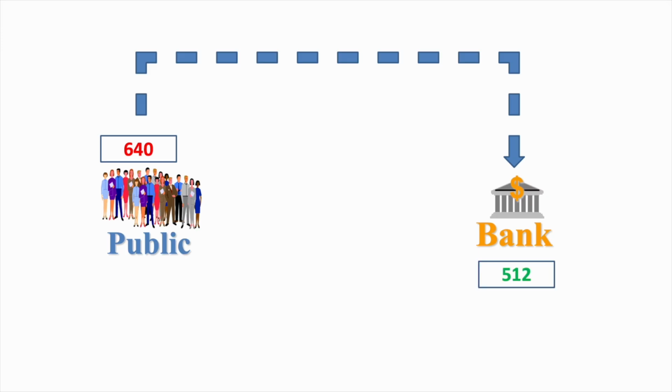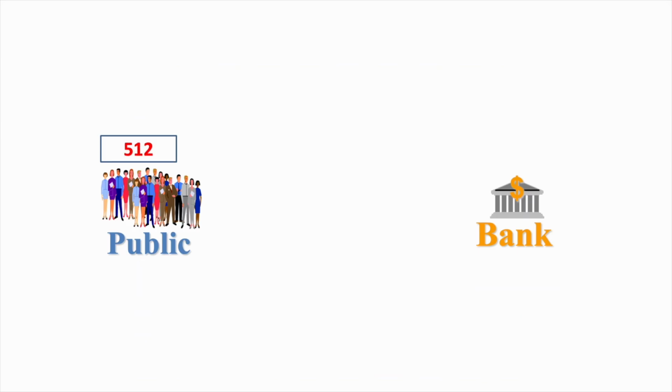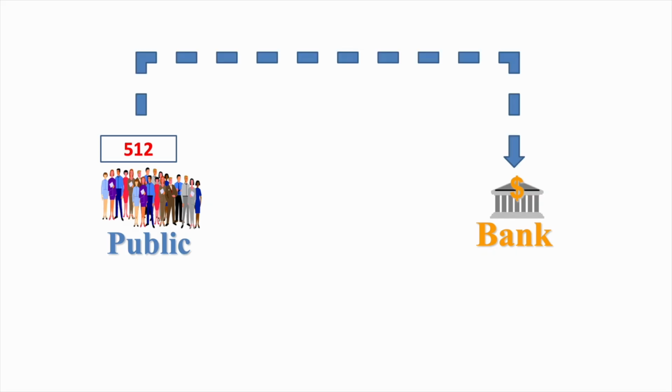512 rupees is remaining part. Bank will lend this money also. Now these 512 rupees are with public. Again, those who borrow will spend. Once again, 512 rupees will be deposited to bank. Now bank will keep 20% of this amount, that is 102 rupees and 40 paisa as reserve.